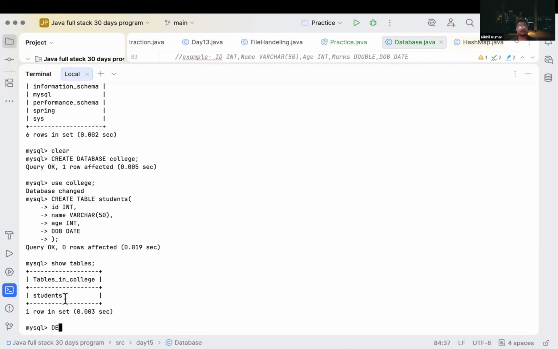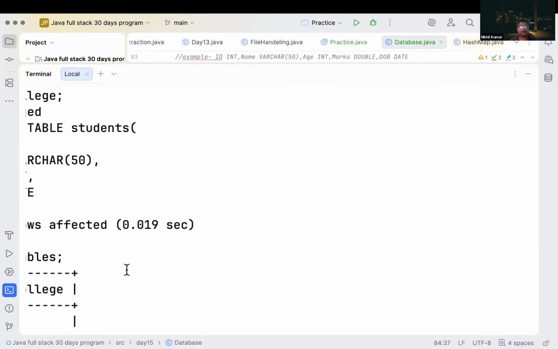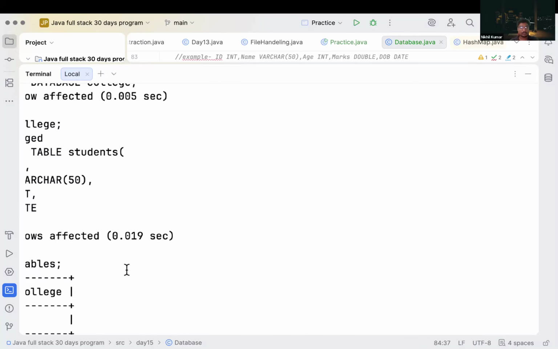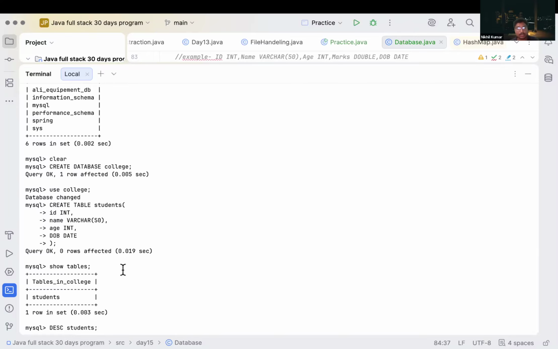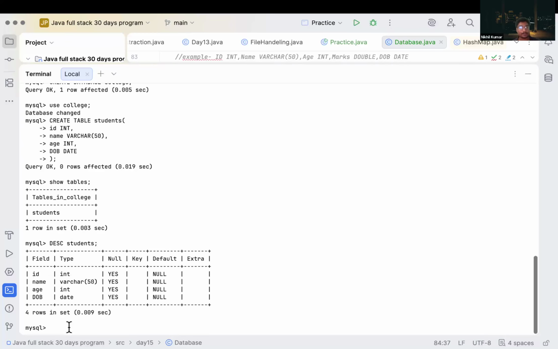So if I write DESC students, it will show us the structure of our table. It will describe the students structure here.